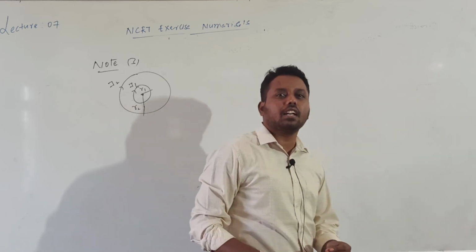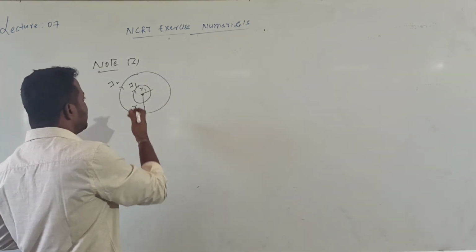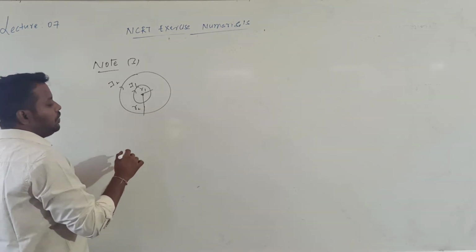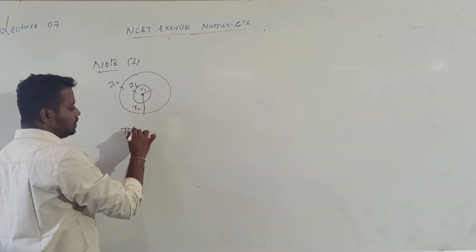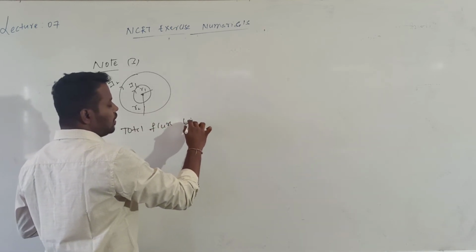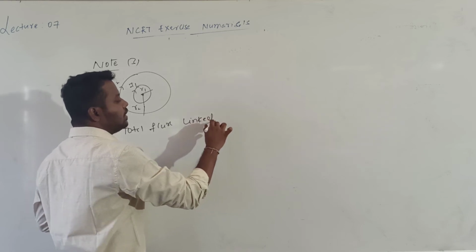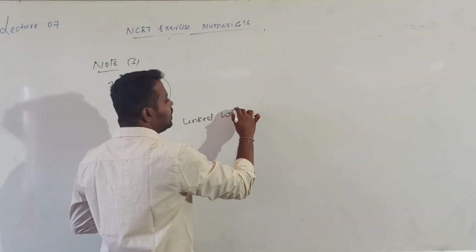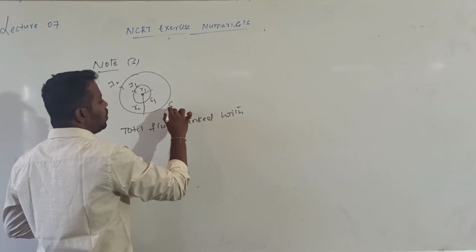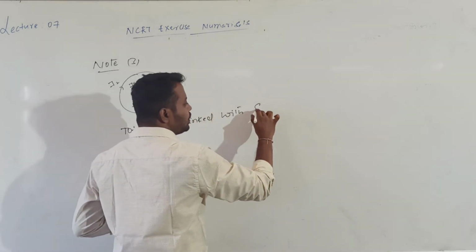Concentric circular coils. So this is one circular loop, two circular loops are there. First, if I want to calculate the total flux linked with, let me call the first loop S1 and the outer loop S2, with S1.